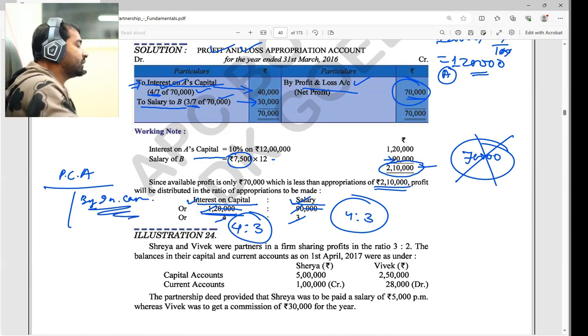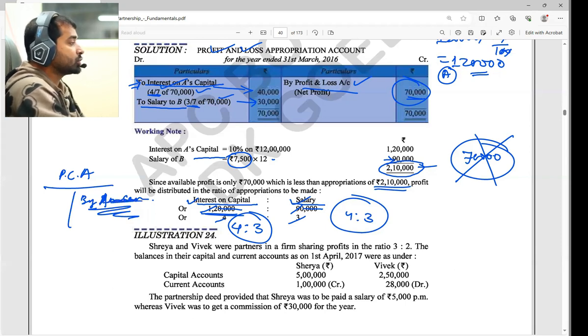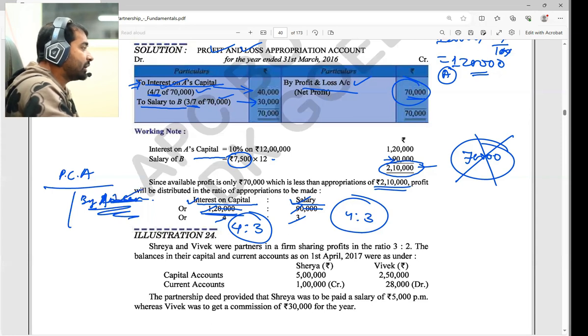Here it is coming from the appropriation account only. So what I can write is profit and loss appropriation account debit to A's capital account, 40,000. Two entries done, correct? Again, profit and loss appropriation account debit to salary account, 30,000.